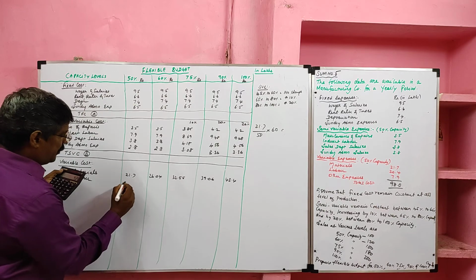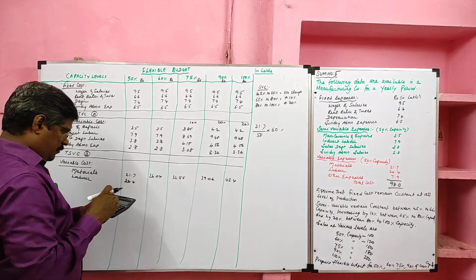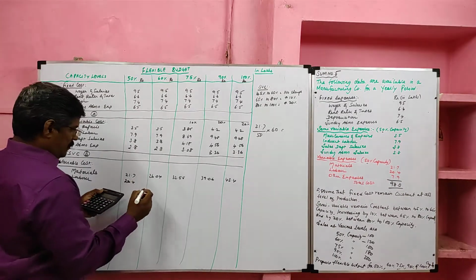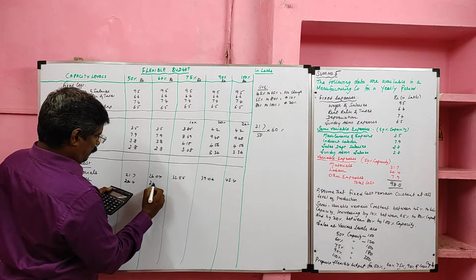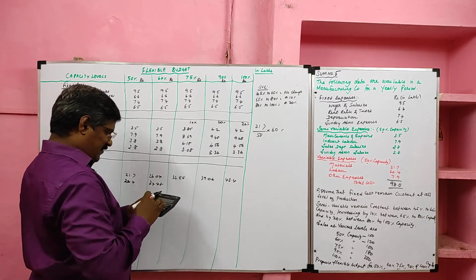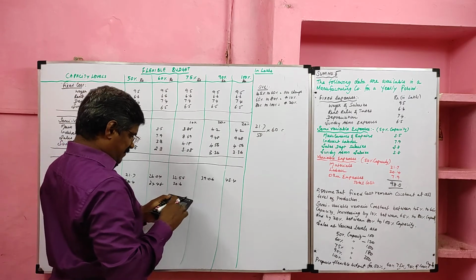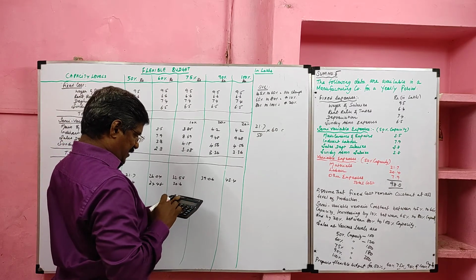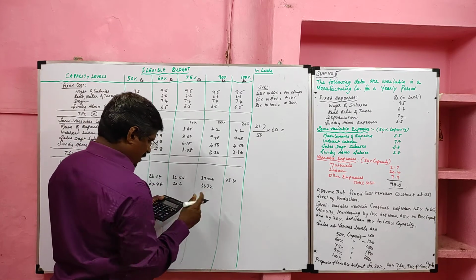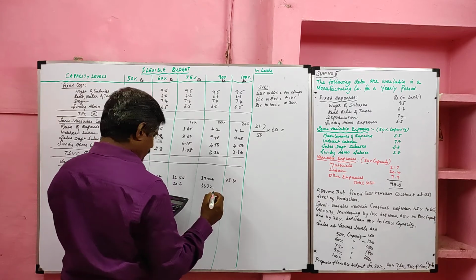Then we have labor. Its value 20.4. So 20.4 divided by 50 into 60, 24.48 divided by 60 into 75, 30.6 divided by 70 into 90. We are getting 36.72. Divided by 90 into 100, we are getting 40.8.